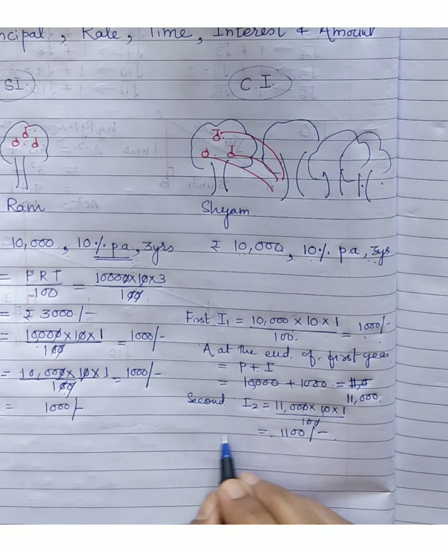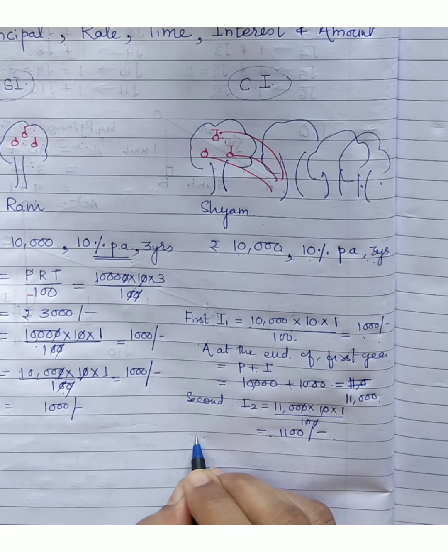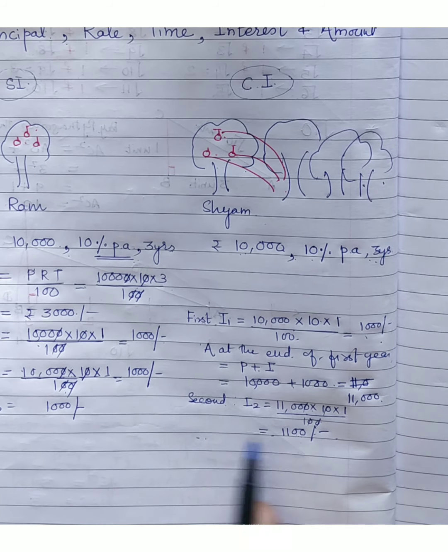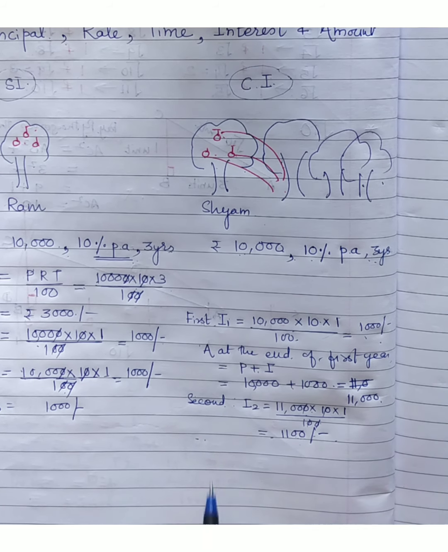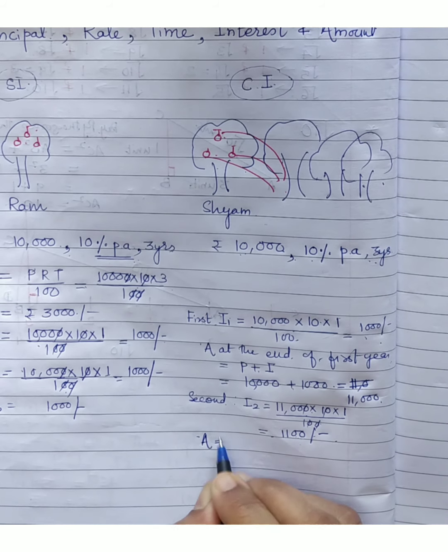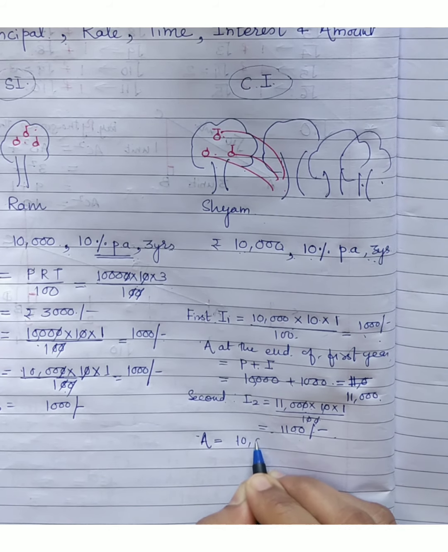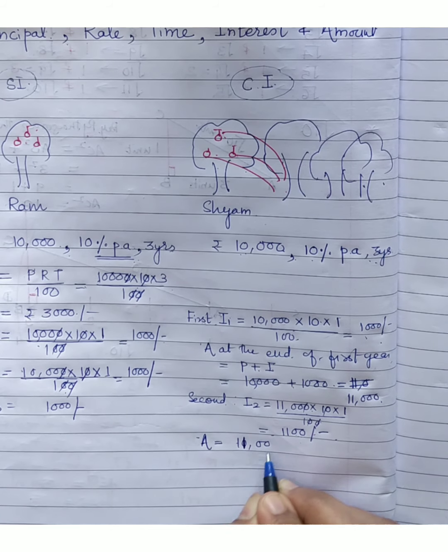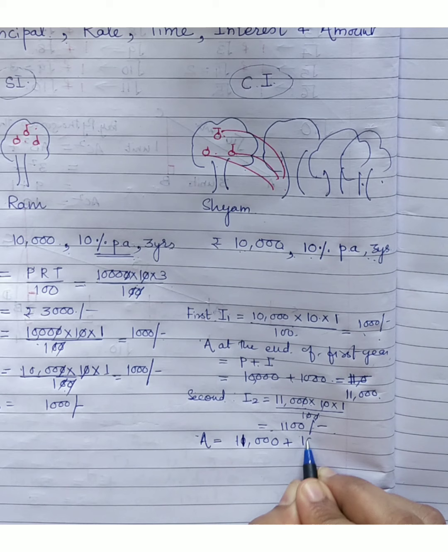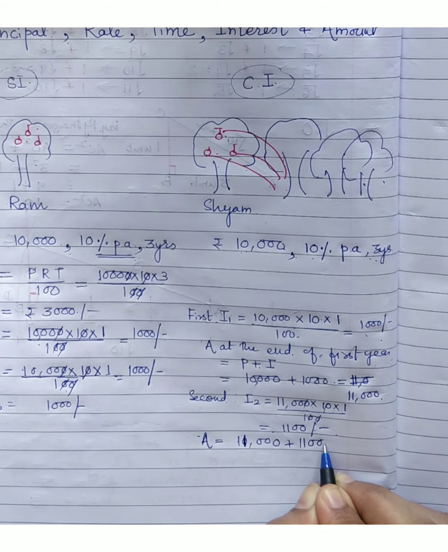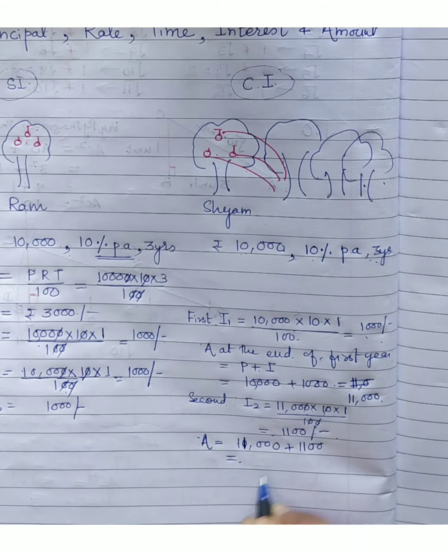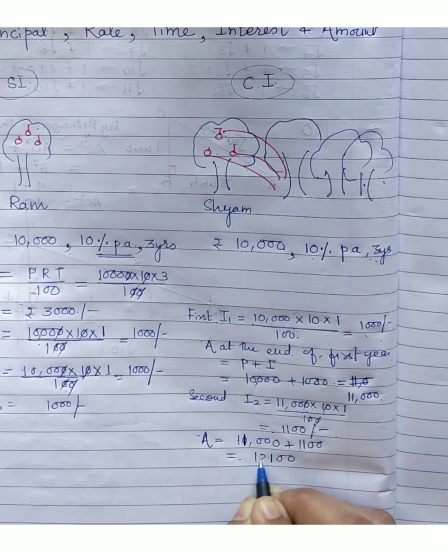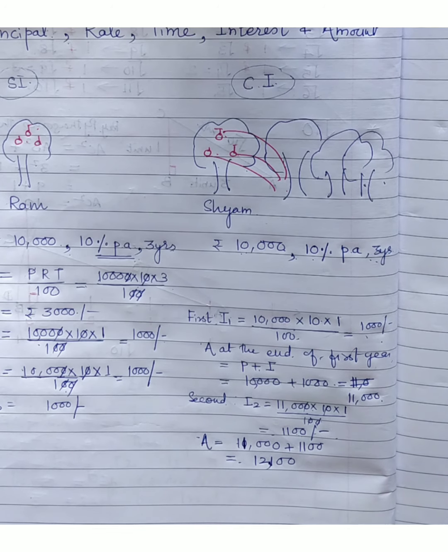Then again for the third year, what are we going to do? This 1100 which is obtained as interest at the end of second year, that is the amount at the end of second year, what is that? What was the principal for the second year? 11,000 plus 1100. When you are adding, you are getting the answer as 12,100.